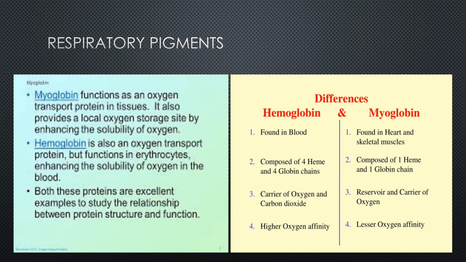Now what is the difference between them? Hemoglobin consists of 4 polypeptide chains and myoglobin consists of only 1 polypeptide chain. Hemoglobin molecule contains 4 heme groups, while myoglobin contains only 1 heme group. Hemoglobin has less affinity with oxygen, while myoglobin has very high affinity with oxygen. Hemoglobin transports oxygen and it is found in red blood cells, while myoglobin stores oxygen and it is found in muscles.